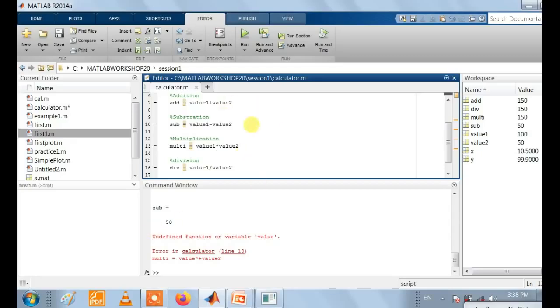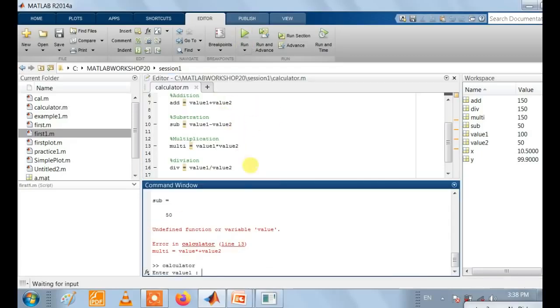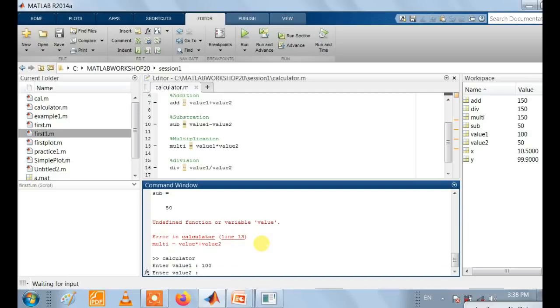It is an undefined function error. Again run the script, enter value 100 and second value 50. Now it executes the code properly. Our addition is 150, subtraction is 50, 100 minus 50, multiplication is 5,000, and division is 2.